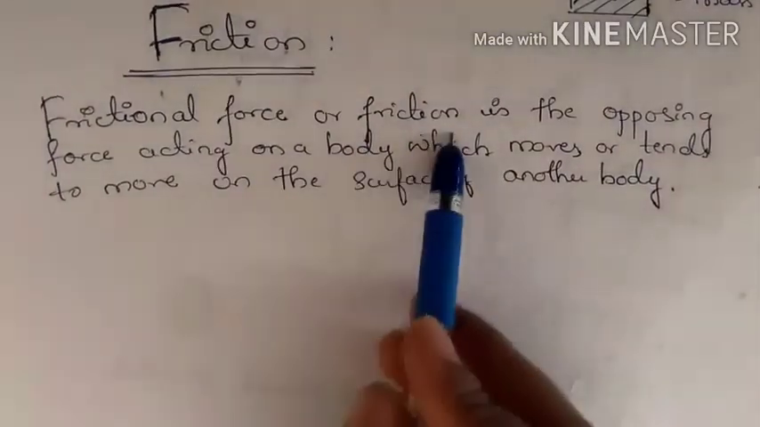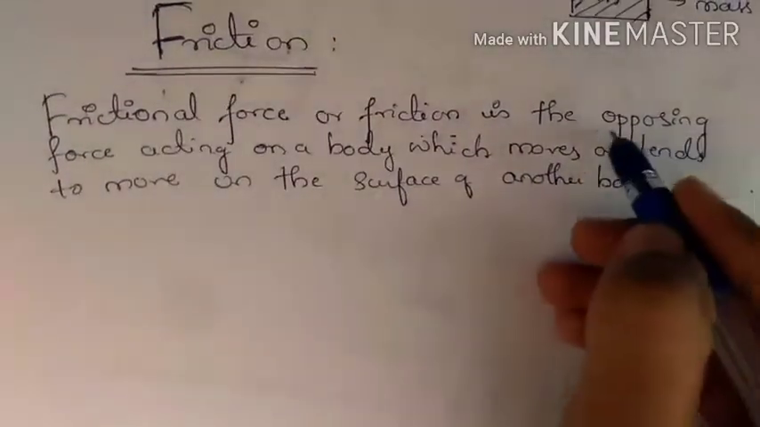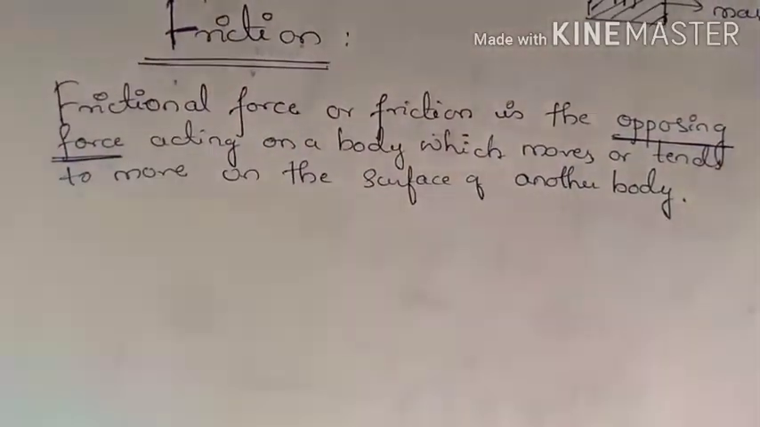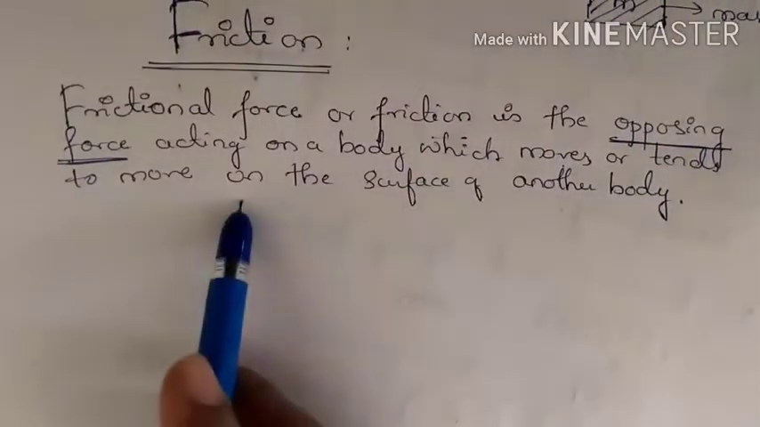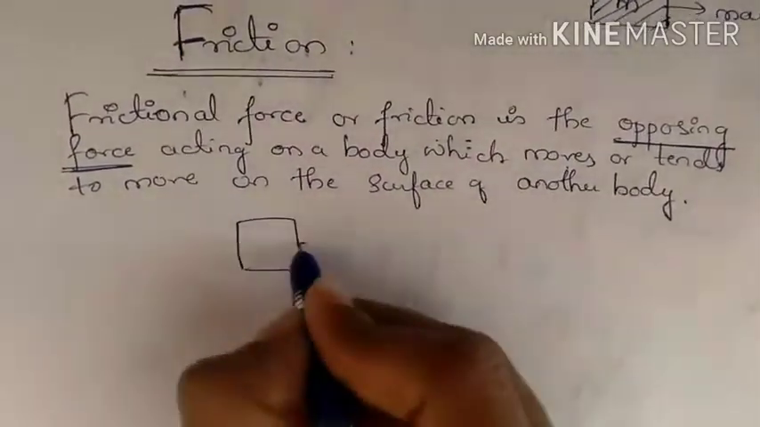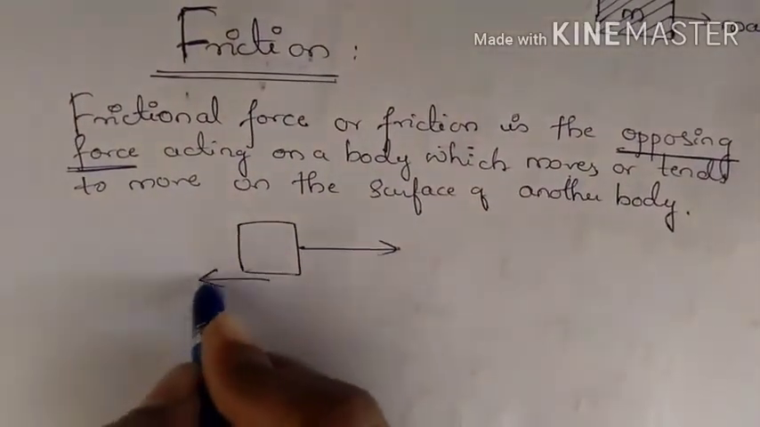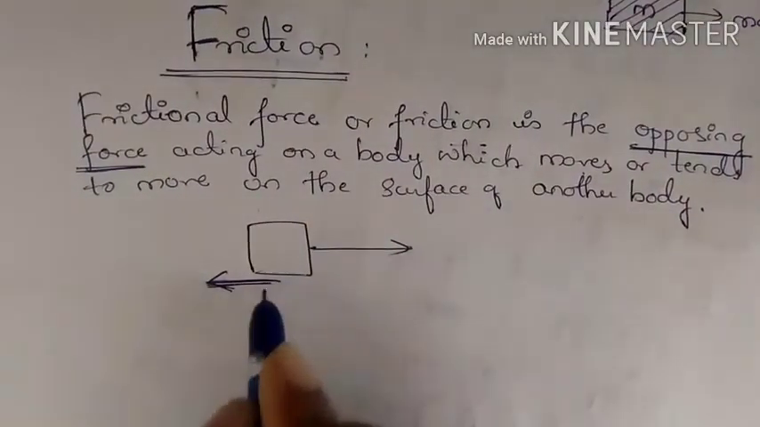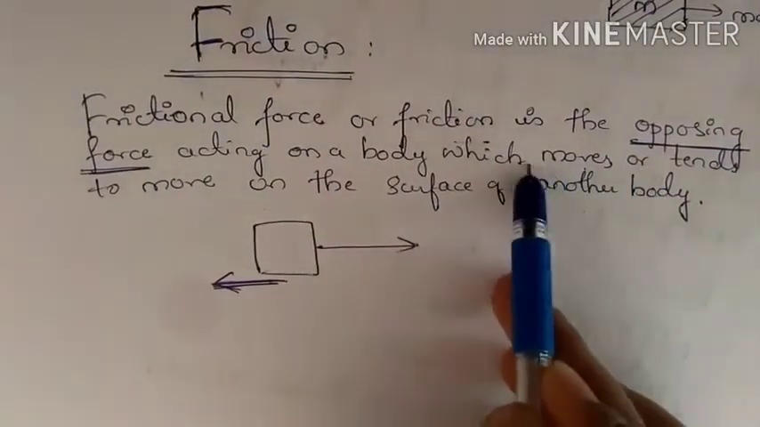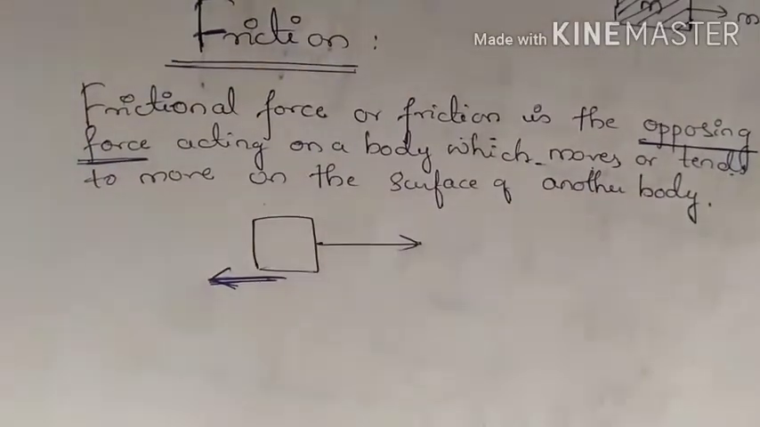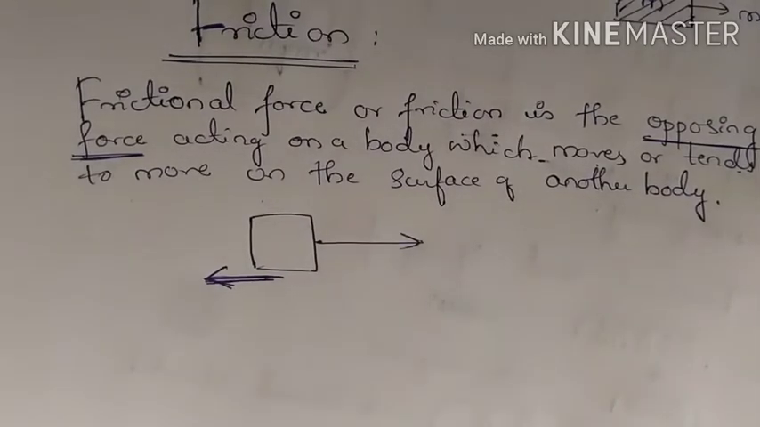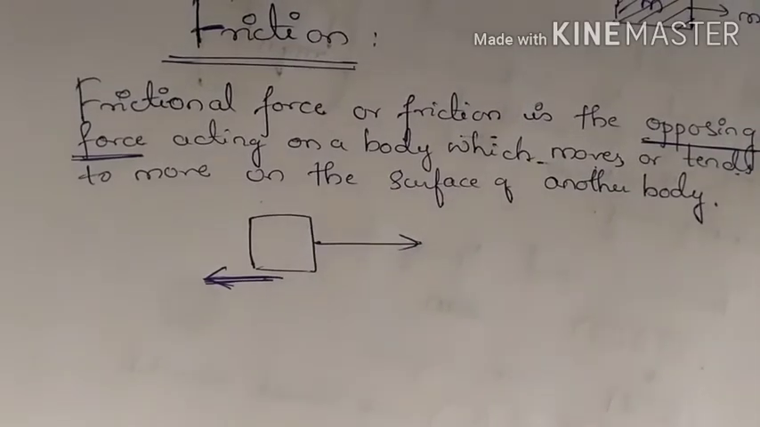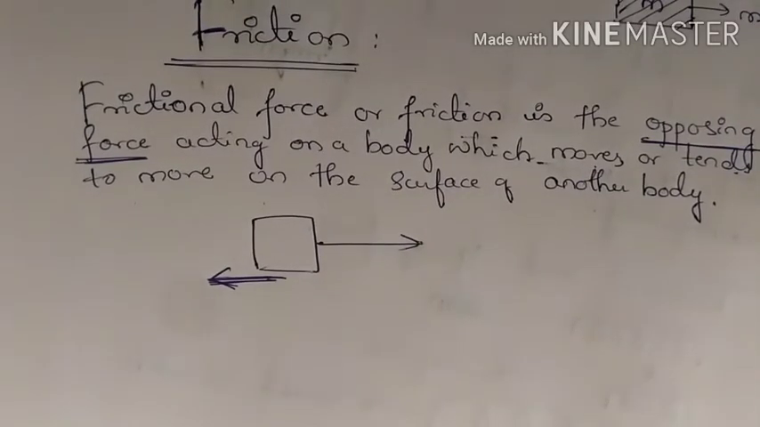So frictional force or friction is an opposing force. You should remember this. Frictional force is always an opposing force, and it acts on a body which moves or tends to move. If the body is moving in this direction, then the frictional force will be in the opposite direction. This force will always act on the body which moves or tends to move. You can also say friction is the force which opposes the relative motion or a tendency of relative motion between the bodies in contact.